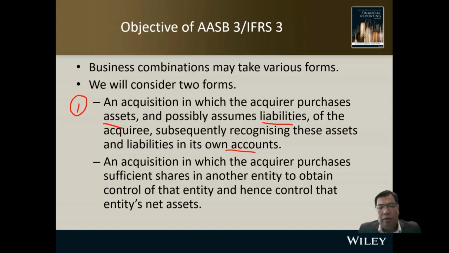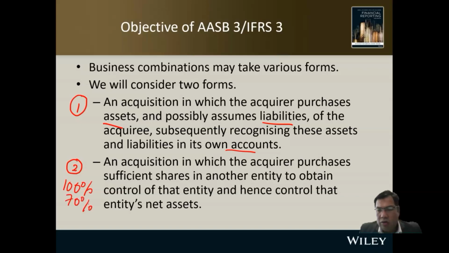Number two is an acquisition in which the acquirer purchases sufficient shares in another entity to obtain control of the entity and hence control the entity's assets. So A acquires the shares, maybe 100% of the shares, or maybe 70%.